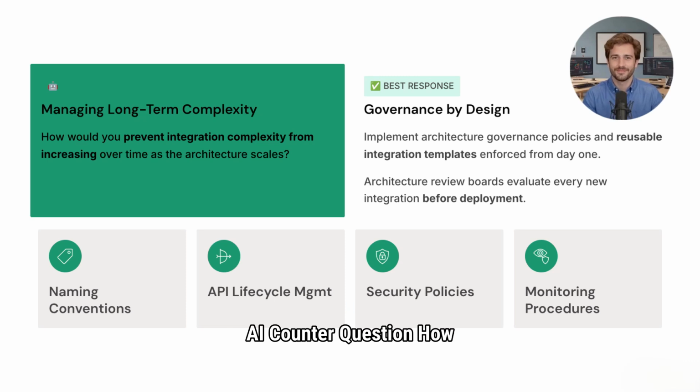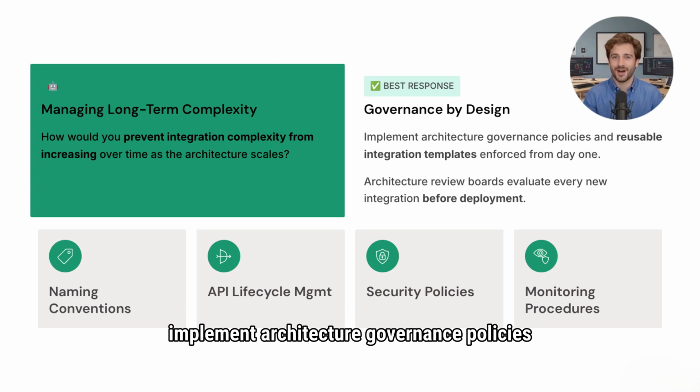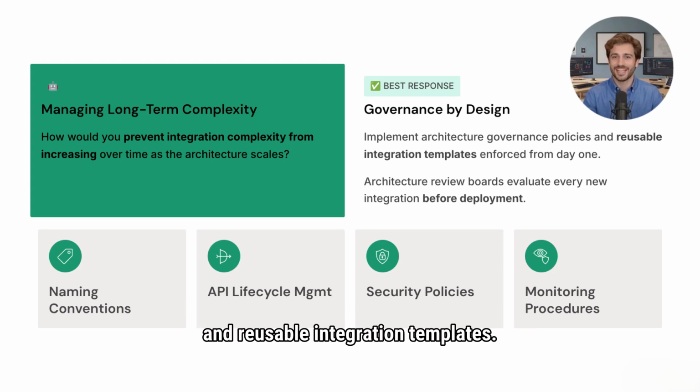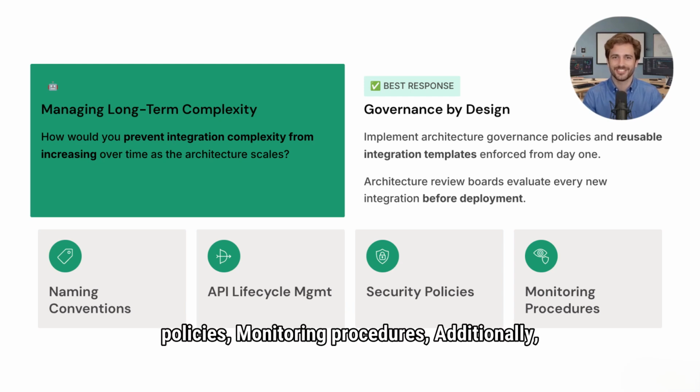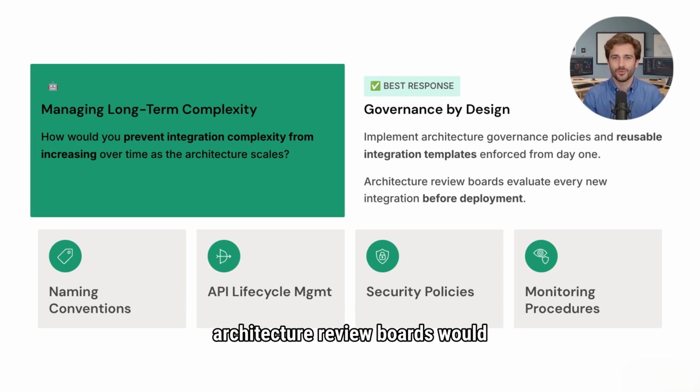AI counter. Question: how would you prevent integration complexity from increasing over time? Best response: I would implement architecture governance policies and reusable integration templates. Every integration flow should follow standard naming conventions, API lifecycle management, security policies, and monitoring procedures. Additionally, architecture review boards would evaluate new integrations before deployment to prevent uncontrolled complexity.